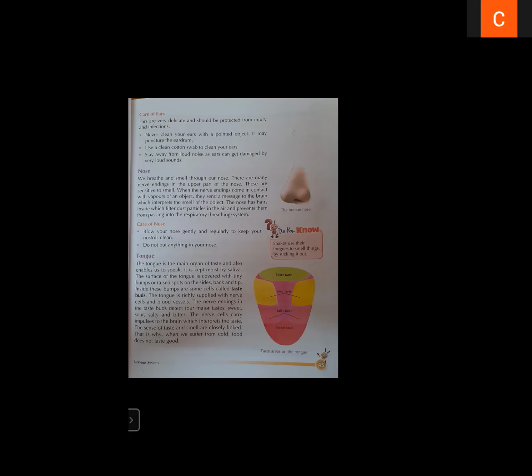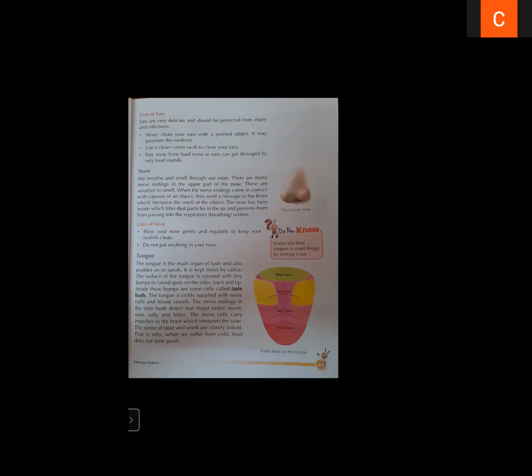So sweet, salty, sour, and bitter tastes are detected by taste buds. Taste buds help us to taste different objects.